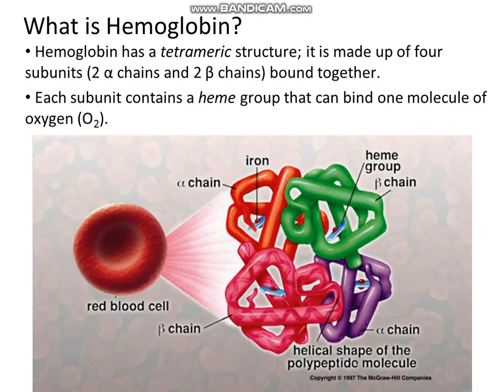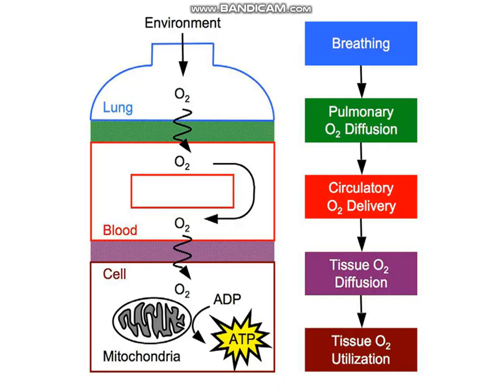What is the structure of hemoglobin? Hemoglobin has a tetrameric structure. It is made up of 4 subunits, 2 alpha chains and 2 beta chains that are bound together. Each subunit contains a heme group that can bind 1 molecule of oxygen. Hemoglobin in the blood carries oxygen from the lungs to the rest of the body, that is the tissues. There it releases the oxygen to permit aerobic respiration, to provide energy,